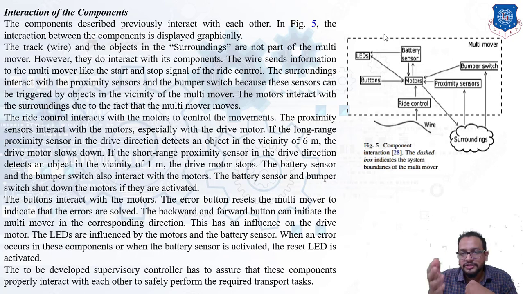And what is the function of the supervisory controller in this? It has to ensure that these components are properly interacting with each other to provide the required safety while transporting materials from one place to another.